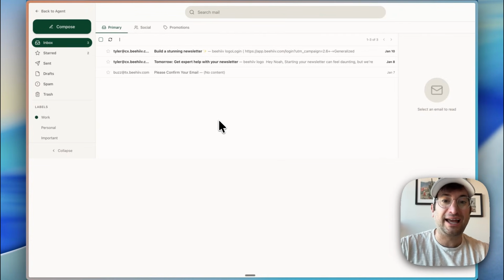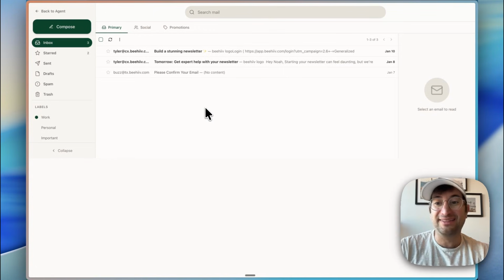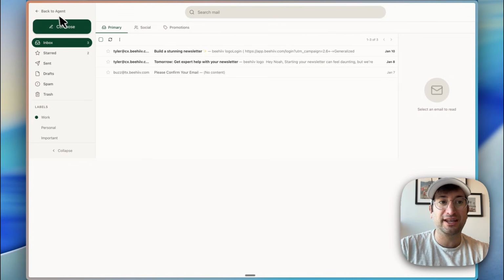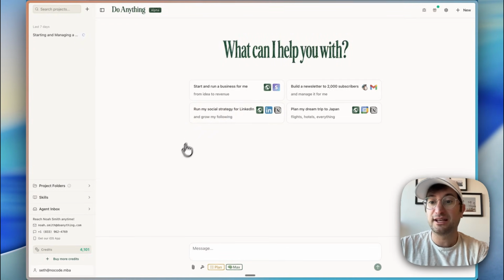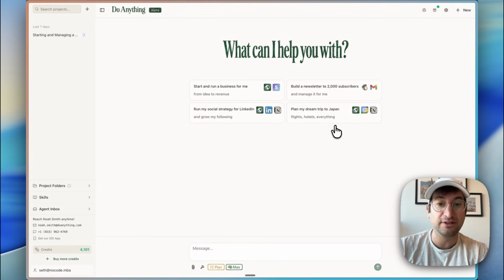It can create accounts on websites. So for example, I was creating a Beehive account here, and then the agent can read the email, get an email confirmation code, put it into the app. It has browser use, so it can actually browse the web for you and do tasks for you. And because it has browser access, it can log in to any platform that you need.